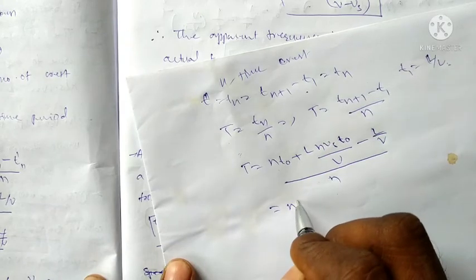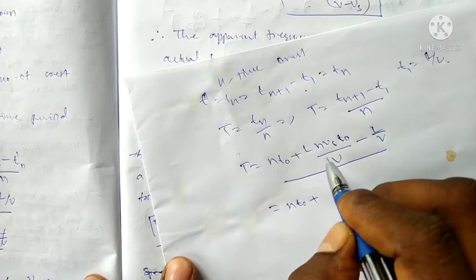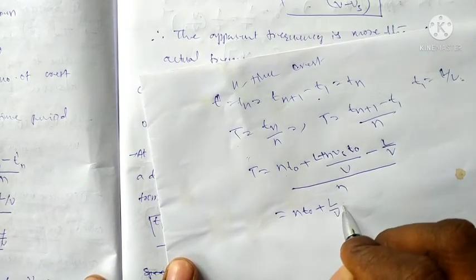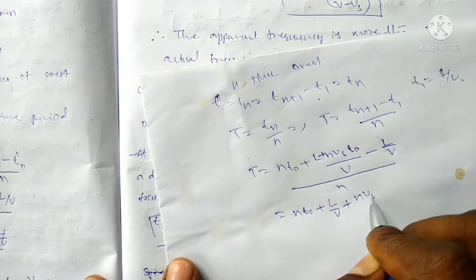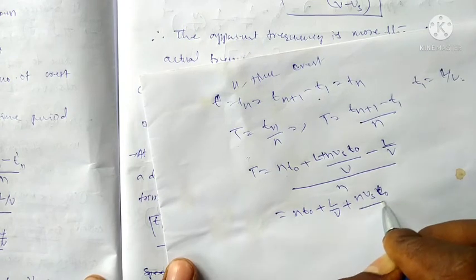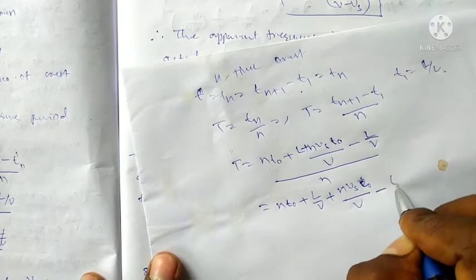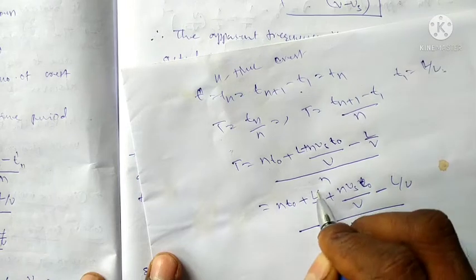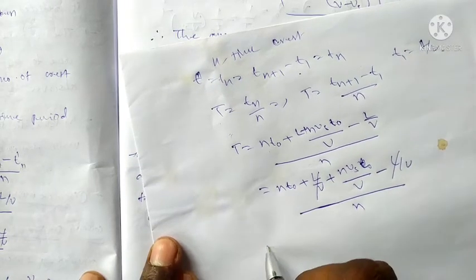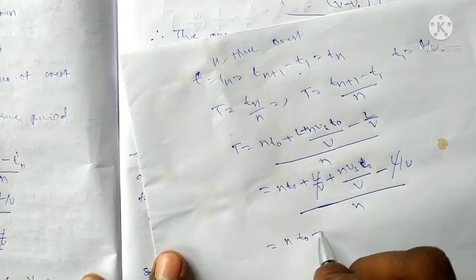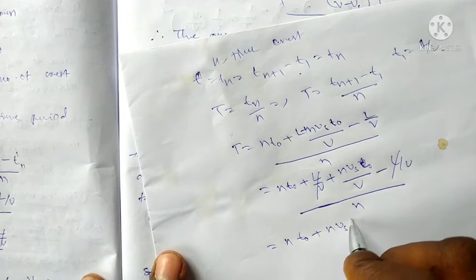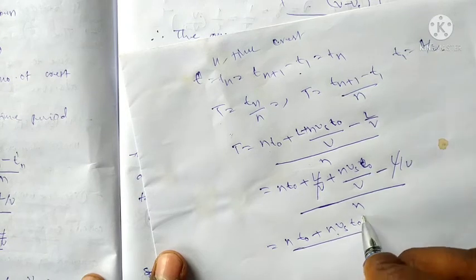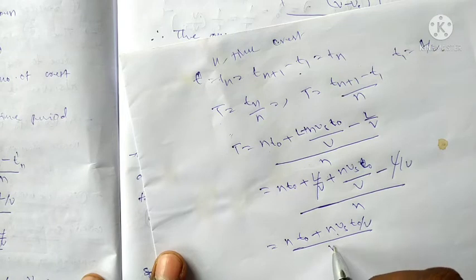nT₀ plus, simplify, here plus L by V plus nVs into T₀ by V, minus L by V, by n. Here plus L by V and minus L by V cancel. We get nT₀ plus nVs T₀ by V, by n.